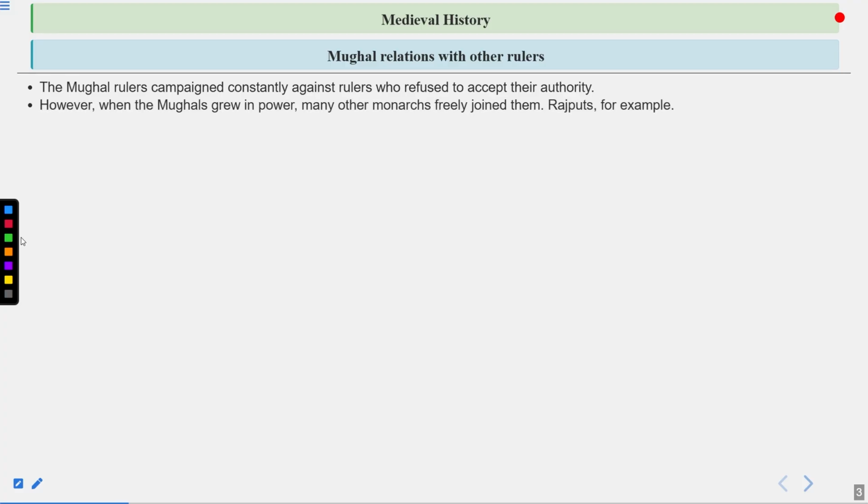However, when the Mughals grew in power, many other monarchs freely joined them. Rajputs, for example, and remember always that Bharmal, the king of Amer, was the first Rajput ruler who accepted the sovereignty of Akbar, and he also married his daughter to Akbar. That was Harkabai, also named Mariam Uzzamani. This name was given by Akbar. There were certain other rulers as well who adopted the sovereignty.